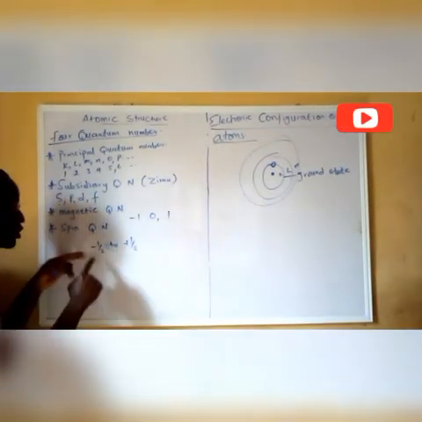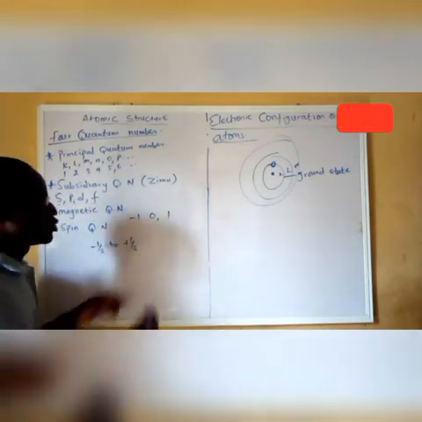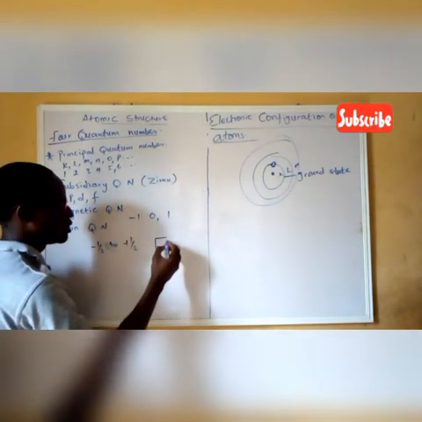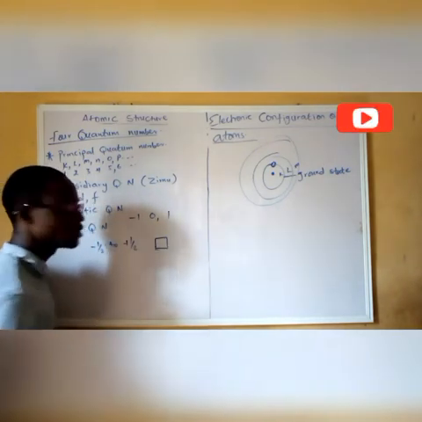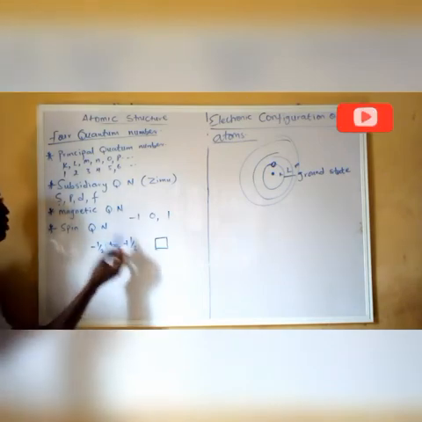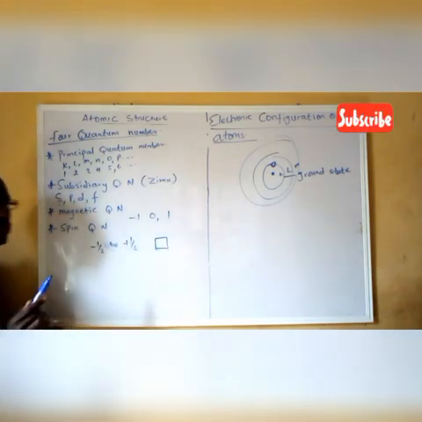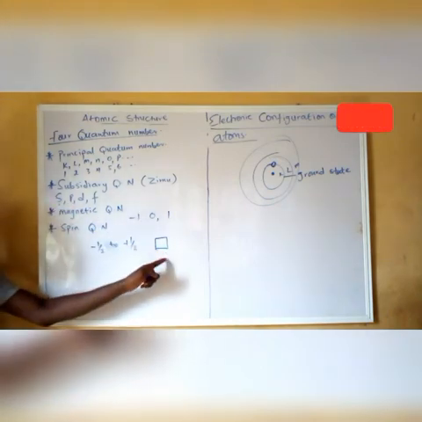That is why the spin is -half to +half. If this square box represents an orbital, that means this is a single orbital. The magnetic quantum number tells us that S is a single orbital.